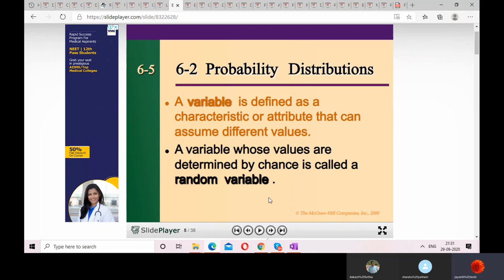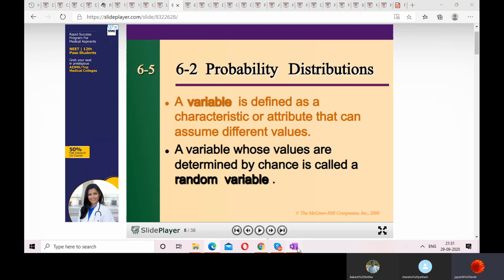Yes, that means if you are tossing a coin and if head falls, that falls because of some probability. What is the probability of you getting a head when a coin is tossed? 50% or 1 by 2. So if I say falling of head is 1, the probability of getting that 1 is 1 by 2. Yes, that 1 you are getting because of some chance or some probability. So can I say that the one which you got when you toss the coin, which denotes head, is a random variable?